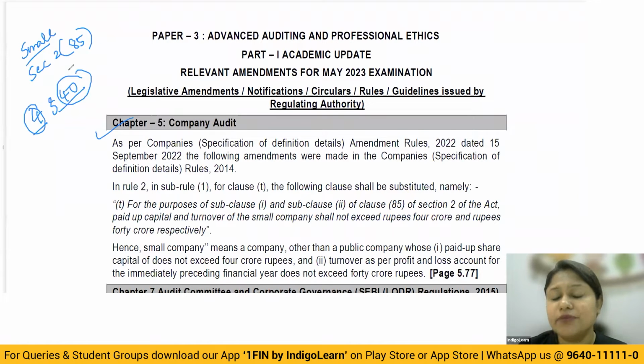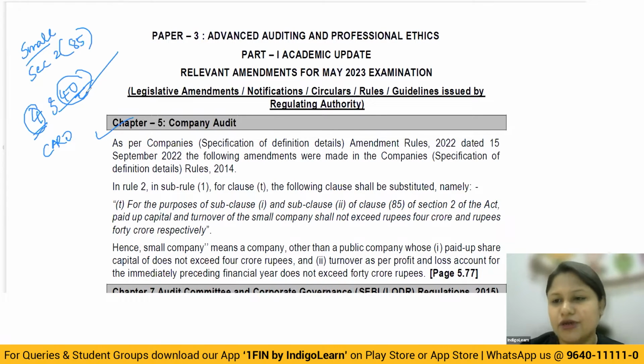Now it becomes a very, very important discussion for us here, because if you look at the CARO applicability, we say CARO 2020 is not applicable to a small company. So in the examination, you have to be very careful and see whether the company given falls under the small company definition as per the new legislation. Because of this, the limits have to be understood properly. Also, when you talk about disqualifications of the auditor, and the ceiling limit on the number of audits, the 20 company audits which an auditor can take up, small companies have been excluded for the counting purpose.